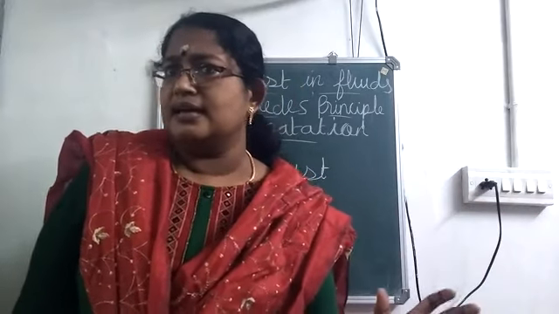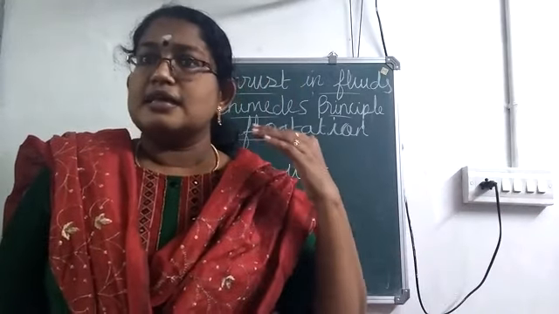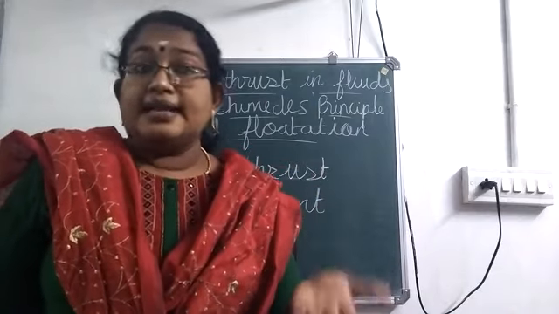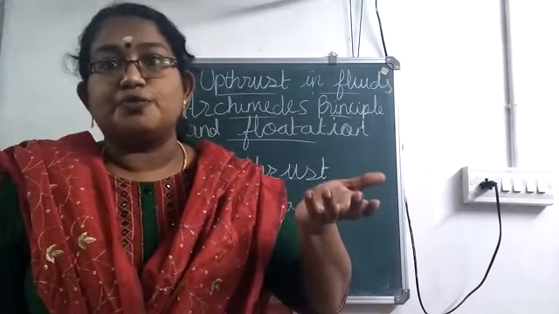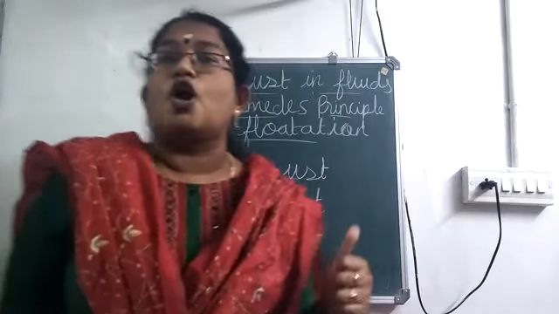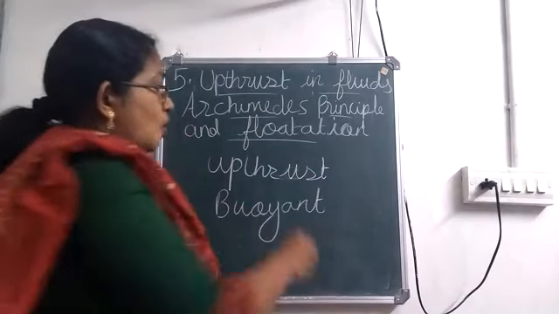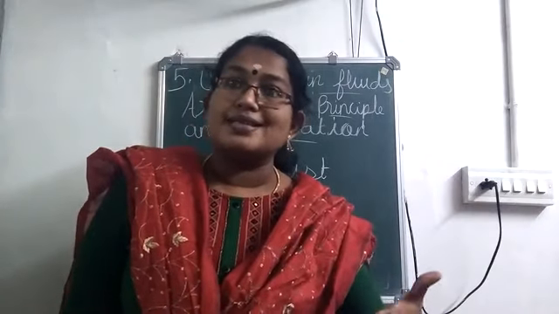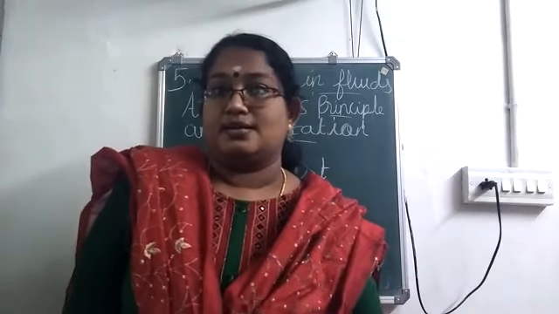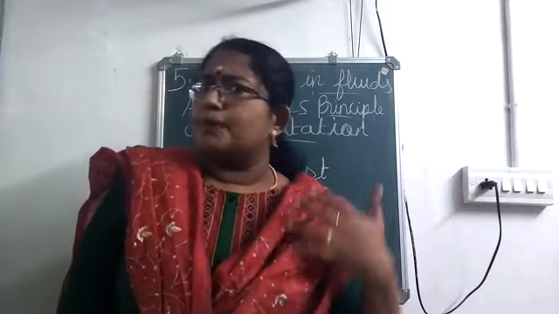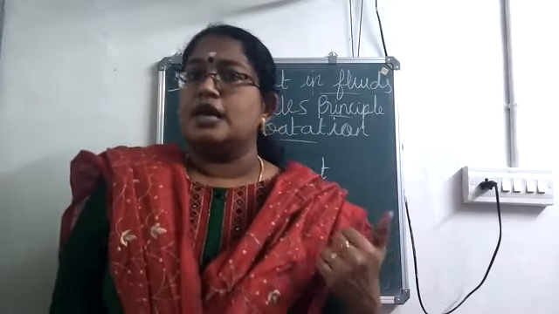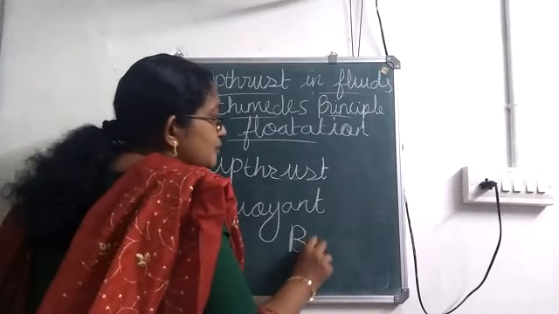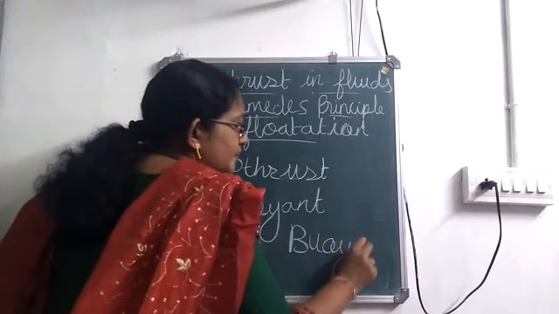So is it clear? When a body is partially or wholly immersed in a liquid, it experiences an upward force, and this force can be called upthrust or buoyant force. Now, I told you this force is exerted by that liquid, isn't it? So, the property of the liquid to exert buoyant force is called buoyancy.